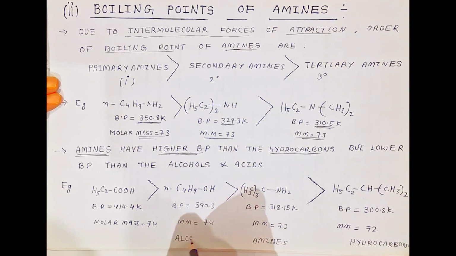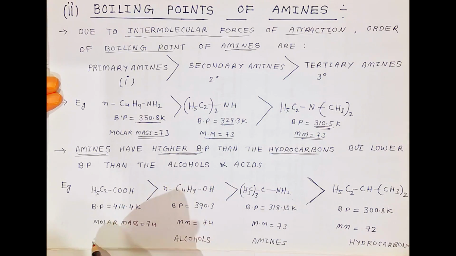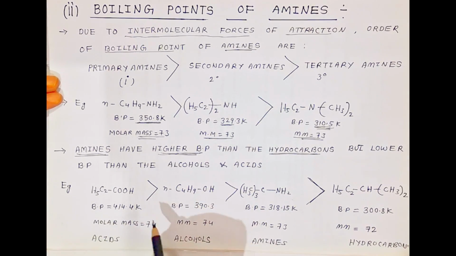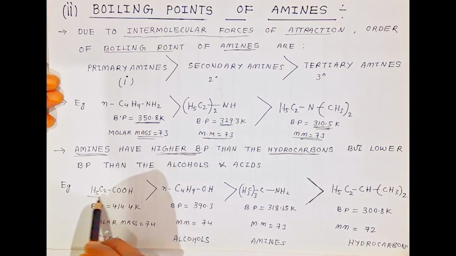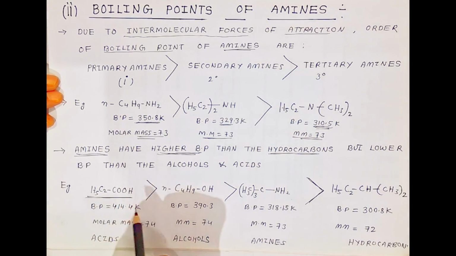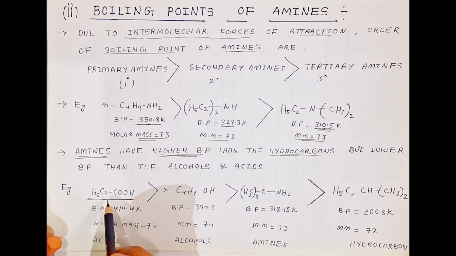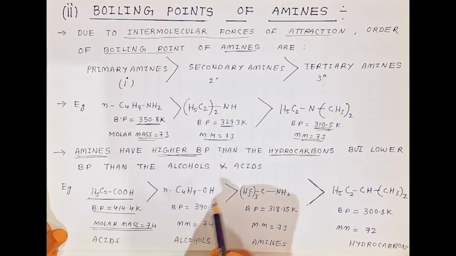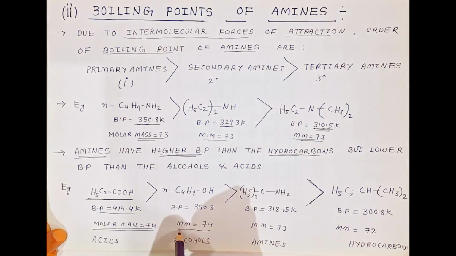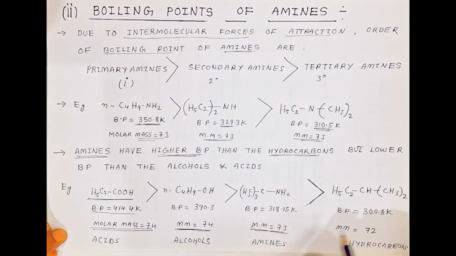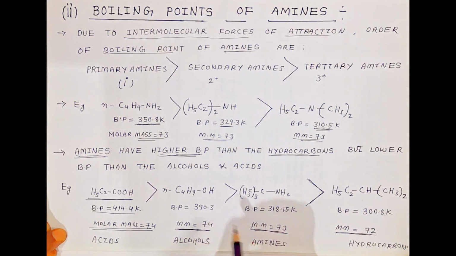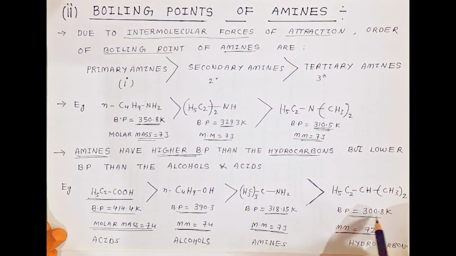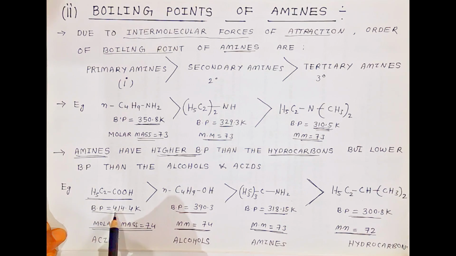This is alcohol and acid. This is the acid, acetic acid I have taken here. You can see the example. Here I have taken propionic acid. The molar mass is 74, boiling point is 414.4 Kelvin. Now this is n-butanol, molar mass is 74. Here also the molar mass is 73, and this one 72. It is nearly the same. Now when you see the boiling points, it is 390, 318.15, and this is 300.8 Kelvin. When you see the numbers, they go on decreasing.